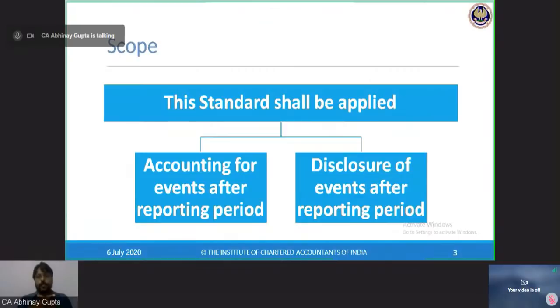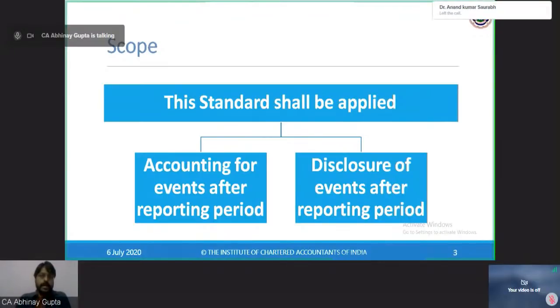Now, what is the scope of the standard? This standard shall be applied in accounting for those events which are occurring after the reporting period. After the reporting period means after the end of the reporting period. If I am preparing the financial statements for March 2020, then 31st March 2020 is the end date of the reporting period.